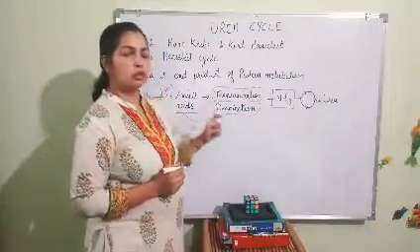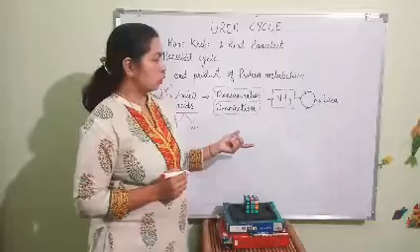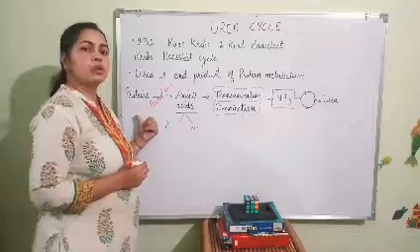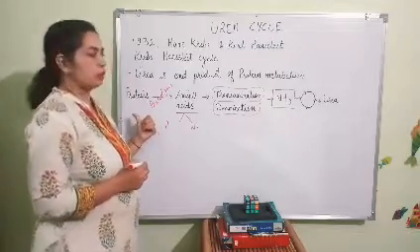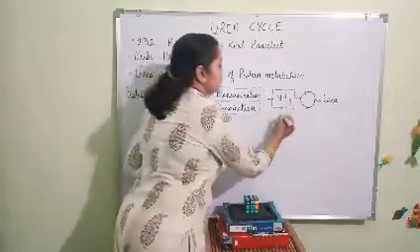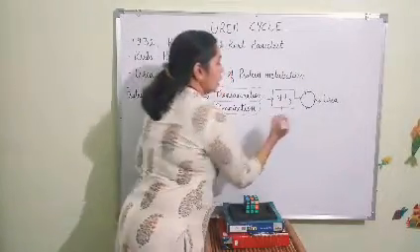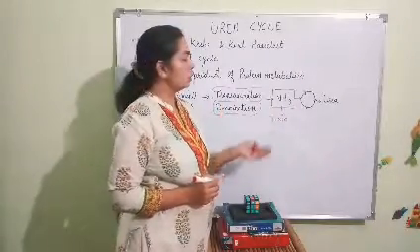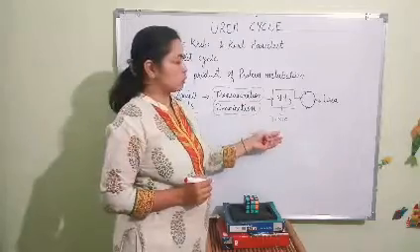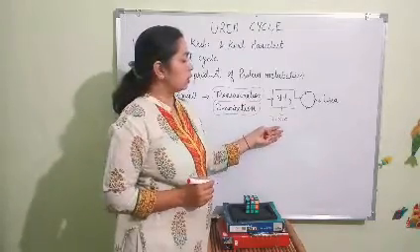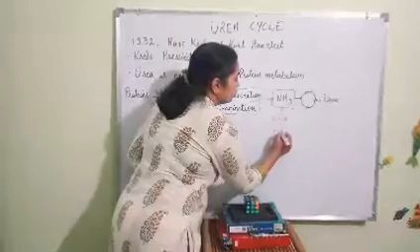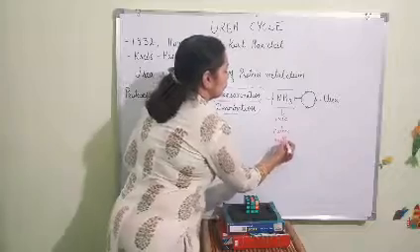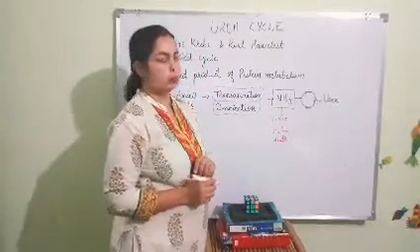This ammonia is the product of amino acid metabolism, or more appropriately, of protein metabolism. This ammonia is toxic to the body, and if ammonia concentration in the blood is above the normal level, it reaches the brain and causes damage to the brain, and it leads to coma as well as death of an individual. So it is required to take the ammonia out of the body.